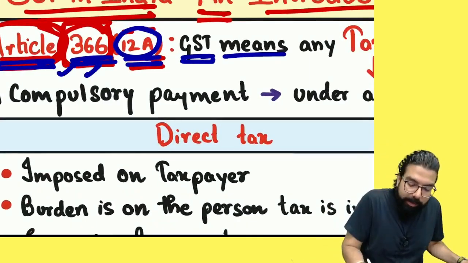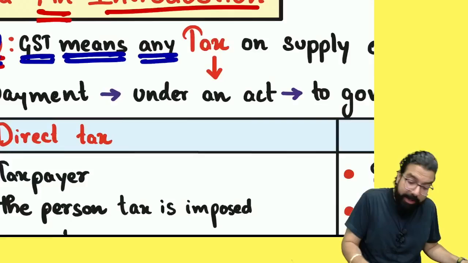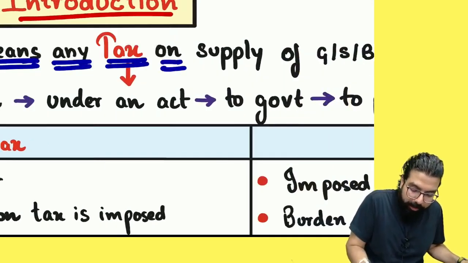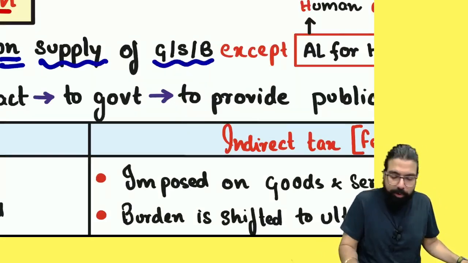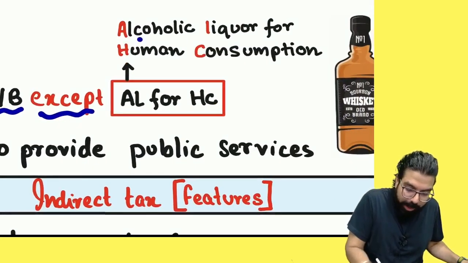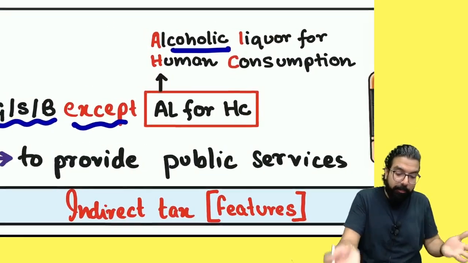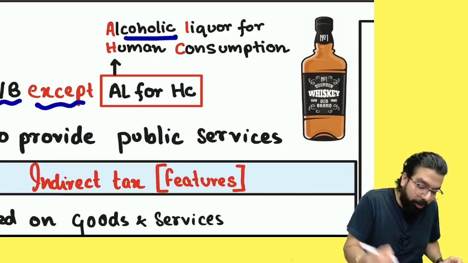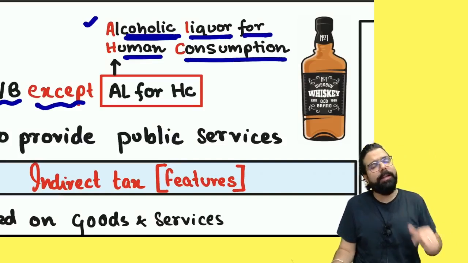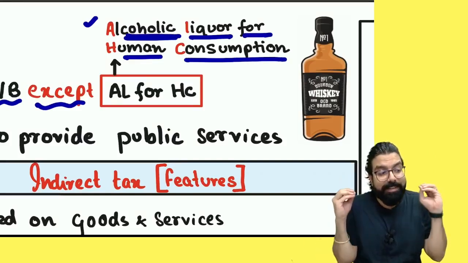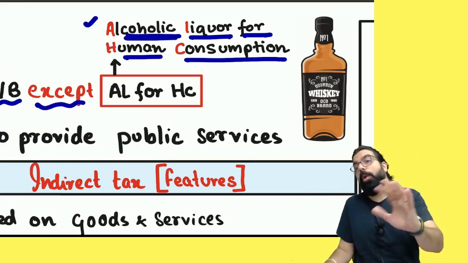See, GST means any tax, whatever name you tell, on supplying of what? Goods, services or both, except alcoholic liquor for human consumption. Sir, morning you started with alcoholic liquor here. Arey Baba, what to do? Alcoholic liquor for human. Sir, why did they write like this? See, government told what? GST means any tax on supplying of goods, service or both.